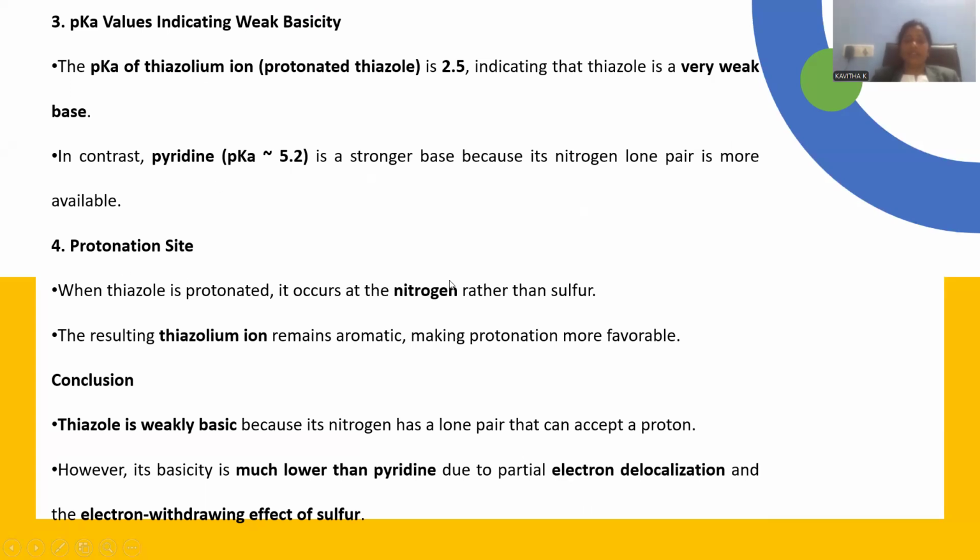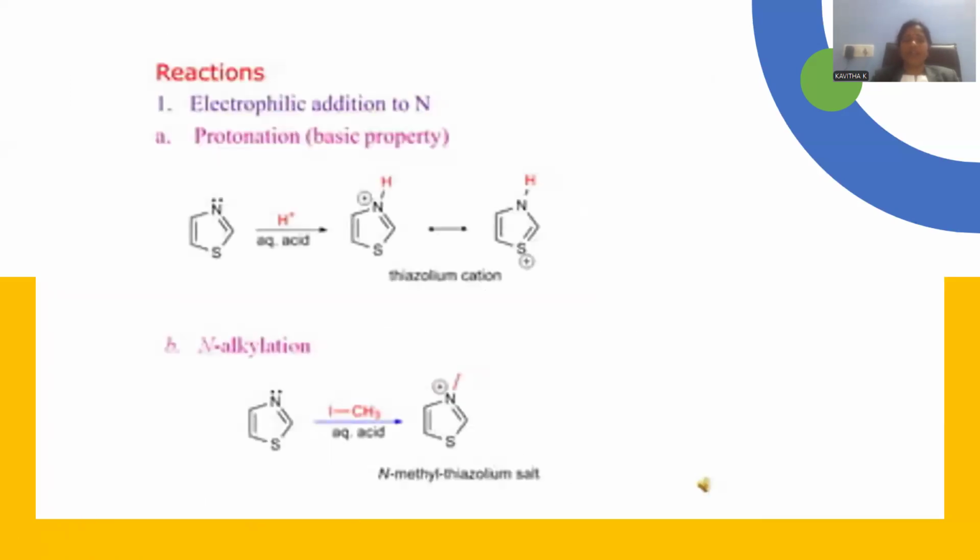Protonation site: obviously, nitrogen being basic in nature, it is able to protonate, right? A thiazolium ion will be generated upon protonation over the nitrogen atom. So it is weakly basic in nature, much lower than pyridine, because electron delocalization takes part in the aromatic ring system. And here is the protonation reaction.